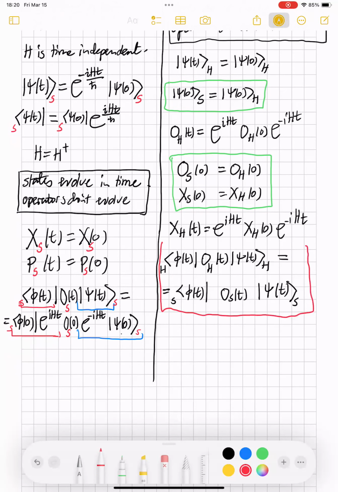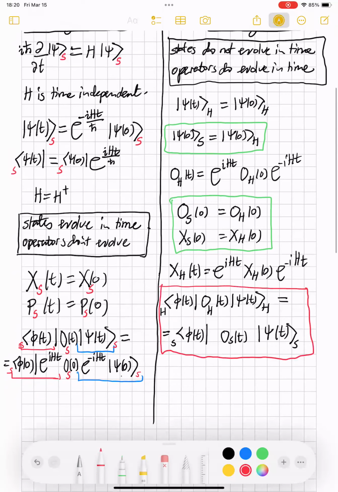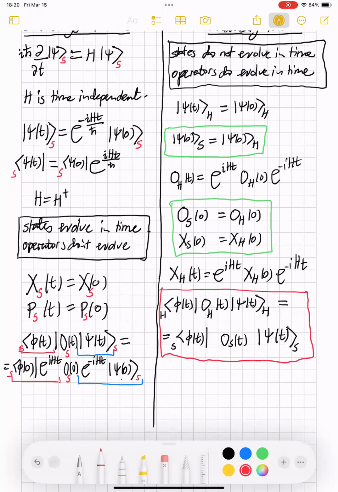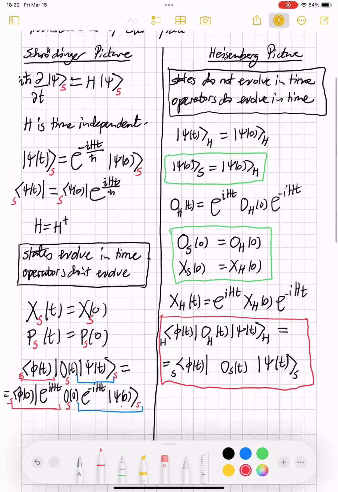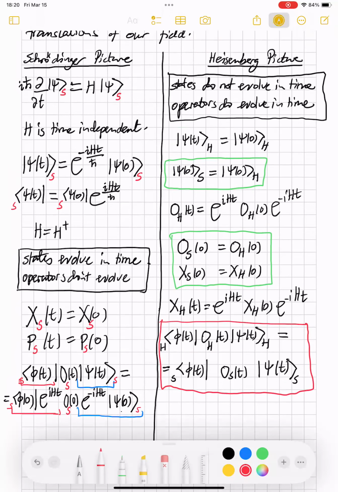Now, there are not just two pictures in quantum mechanics. There are many more than two pictures in quantum mechanics. For example, you might have met something called the interaction picture. In the interaction picture, the operators evolve according to the free dynamics, but the states evolve according to the interaction. So the states only evolve when our particles are interacting, and the interaction picture is a wonderful way to define the S matrix of a system. The interaction picture is also known as the Dirac picture. So there are other pictures of quantum mechanics.